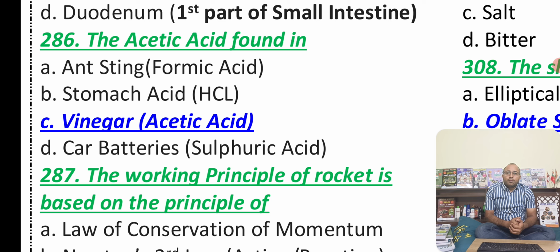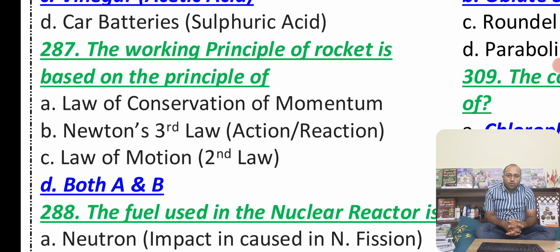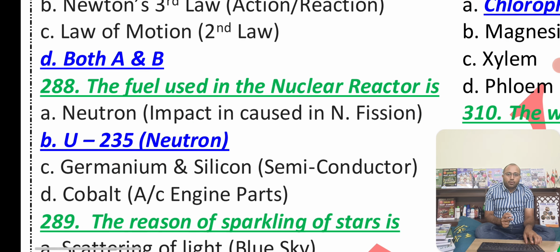When it comes to car batteries, in that there is sulfuric acid, H2SO4, which is known as the master of all acids. And you must know that there is something called methanoic acid. This methanoic acid will affect your human body. You can find it in scorpion. Now we have the working principle of rocket, which is based on the law of conservation of momentum, or Newton's third law, which is action and reaction. On this principle the rocket works guys. It is very important. You should know about all these things.